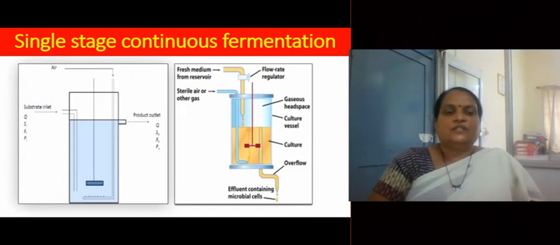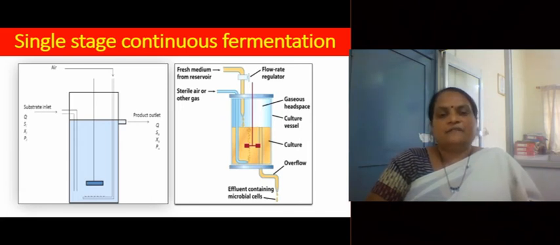This diagram shows single stage continuous fermentation. You can see the diagram on the left side, which is a simple diagram where we have shown a fermenter. There is a substrate inlet. Substrate inlet means the inlet for medium. Fresh, sterile, cooled medium is added through the substrate inlet. And you can see a product outlet. Whatever quantity of fresh medium we add to the fermenter, we remove an equal quantity of medium from the product outlet point. There is a provision for aeration through a sparger. An impeller, a stirrer, is also shown there.